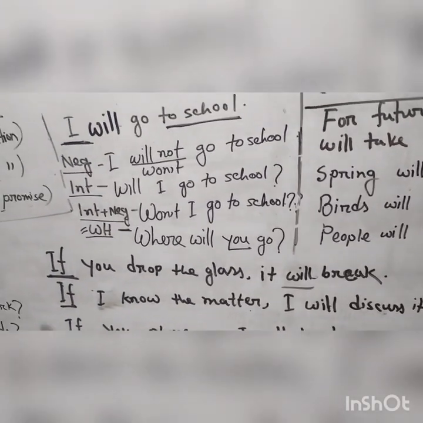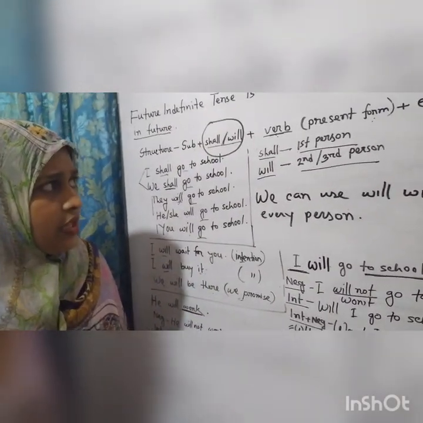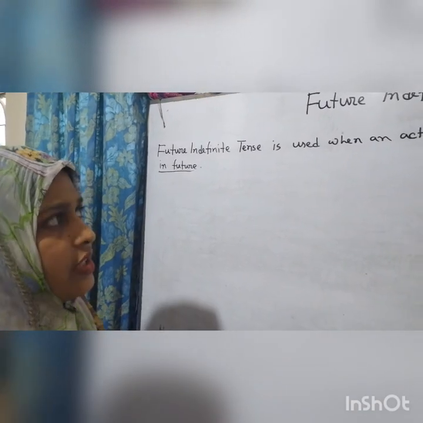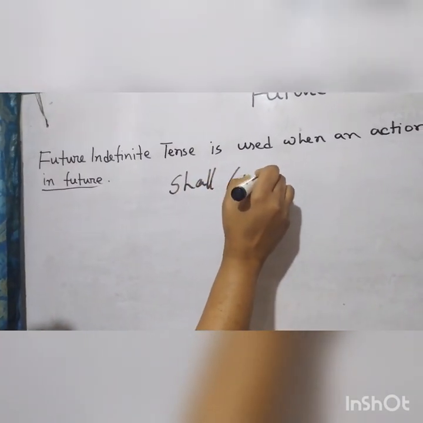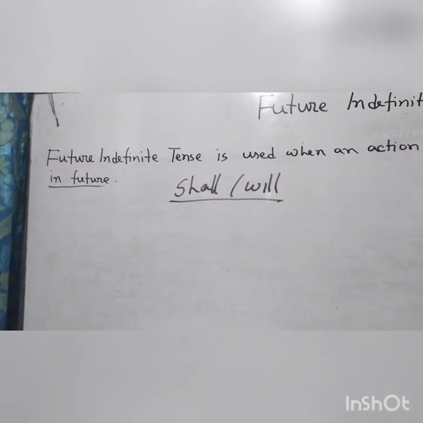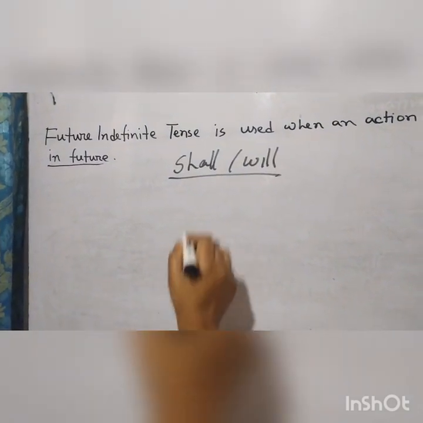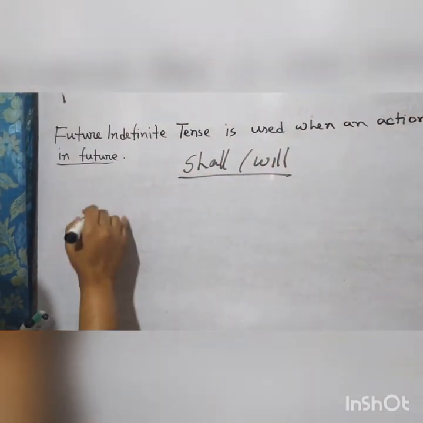And there are other uses also. Students, there are also uses of shall or will. Shall and will, we can use them as modal auxiliaries also. They are modal auxiliaries also.